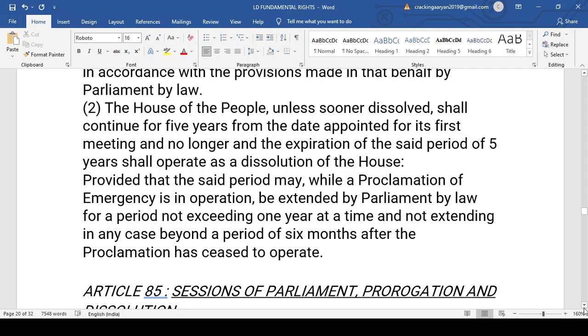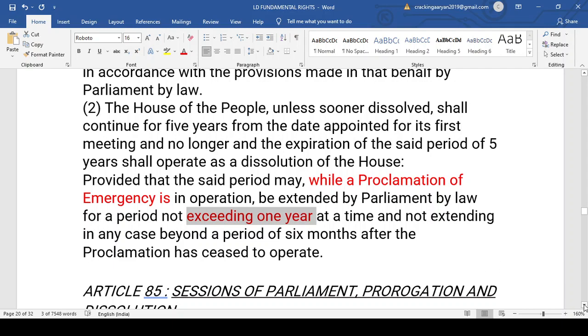Two things you have to know about the Council of State and the House of the People. Another thing is that while a proclamation of emergency is in operation, at that time the tenure of the Parliament will be extended for a period not exceeding 1 year. And once the proclamation of emergency is over, it should not be more than 6 months for which the Parliament tenure has been extended. These two things you have to remember.